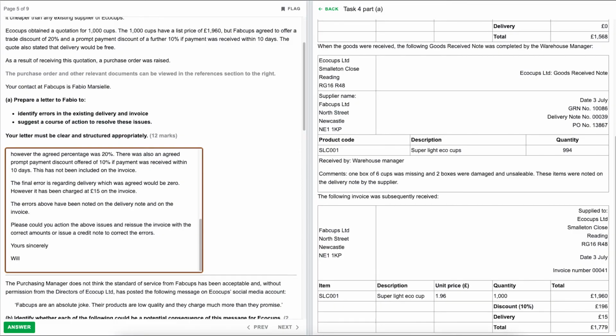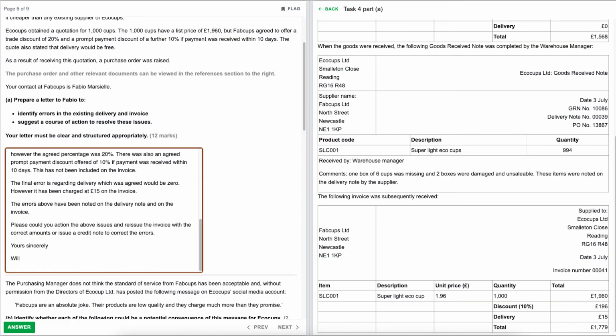Okay, fantastic. So we should be able to see that we've got a clear structure here, which it asks for. So it says your letter must be clear and structured appropriately. So we've structured our letter clearly. We've raised all the points that we need to, and we have asked for Fabio to action each of the points that we've listed. Okay, so a lot of easy marks on offer there. I appreciate it's difficult to get all 12 when you're in the exam and you've got to think of all these different points, but we should hopefully be able to get the vast majority.